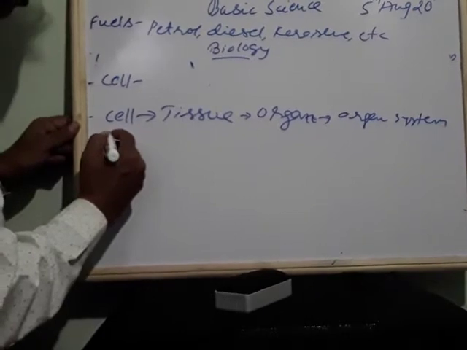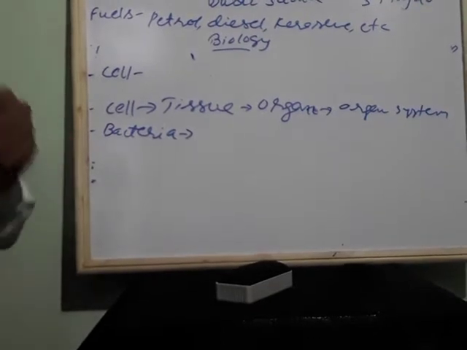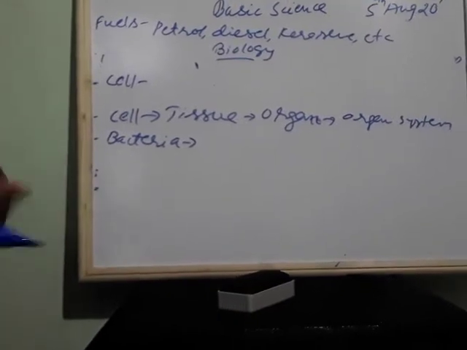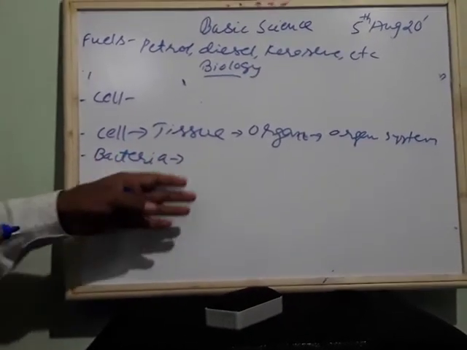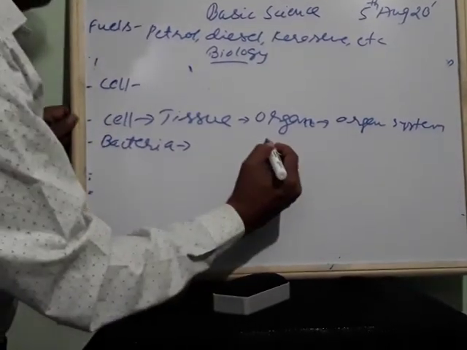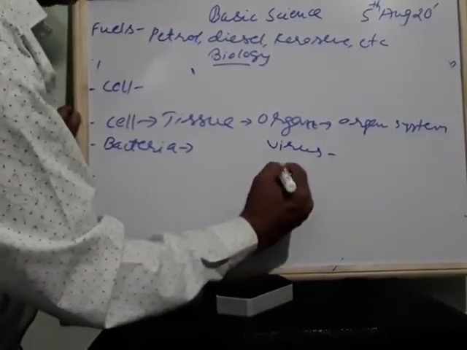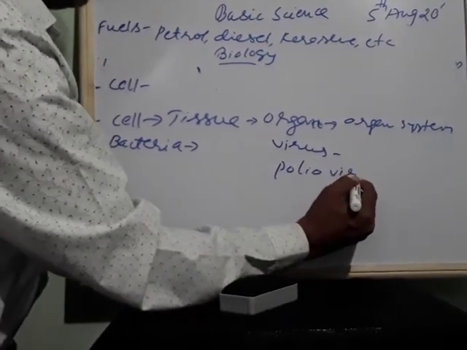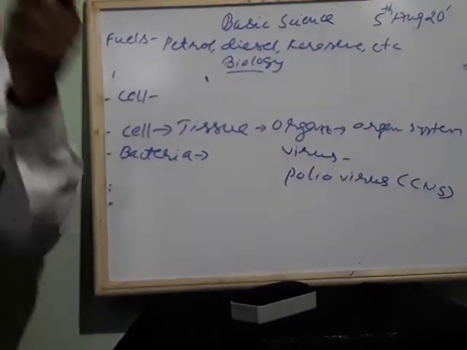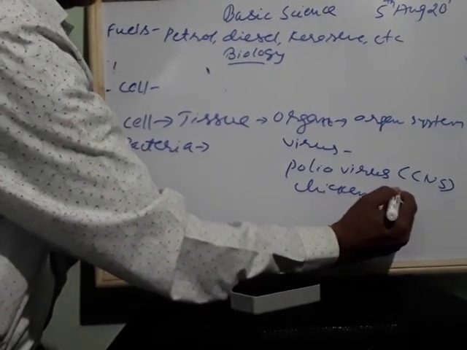Bacterial diseases are caused by harmful bacteria. But don't think only harmful bacteria exist; useful bacteria also exist, like the curd bacteria used for making curd. Tuberculosis and malaria are bacterial diseases, and viruses also cause diseases. The most harmful virus is the polio virus. It is the smallest virus, and it affects the central nervous system, meaning the brain. Chicken pox and smallpox are also viral diseases.